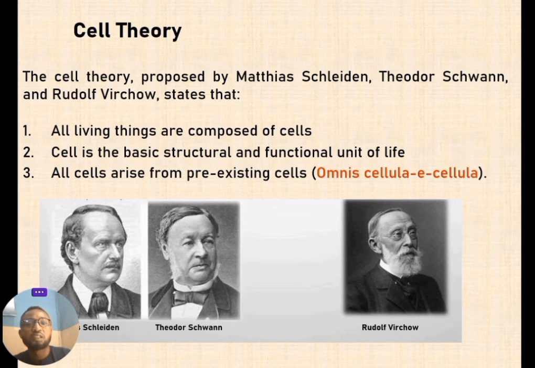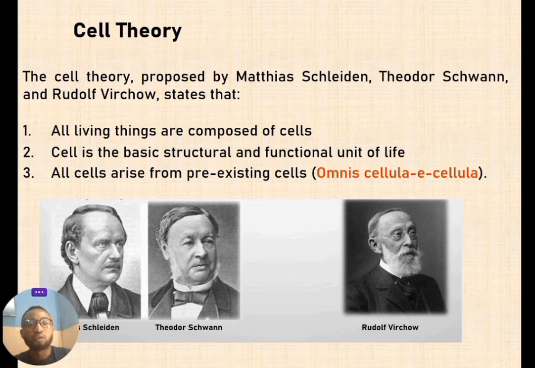And then there was the contribution of Rudolf Virchow, who later observed that all cells arise from pre-existing cells. These three scientists, Matthias Schleiden, Theodor Schwann, and Rudolf Virchow, are credited with formulating the cell theory. Actually, the cell theory is more than this, but these three are the generally accepted tenets of cell biology.